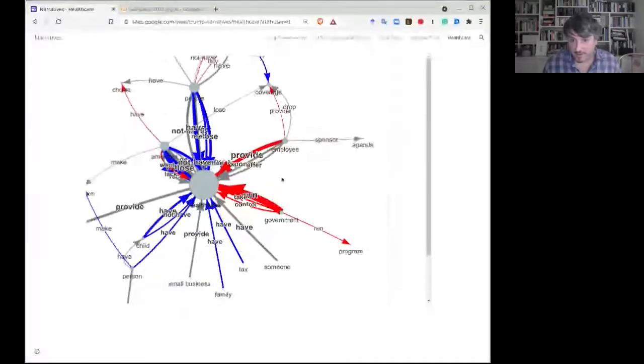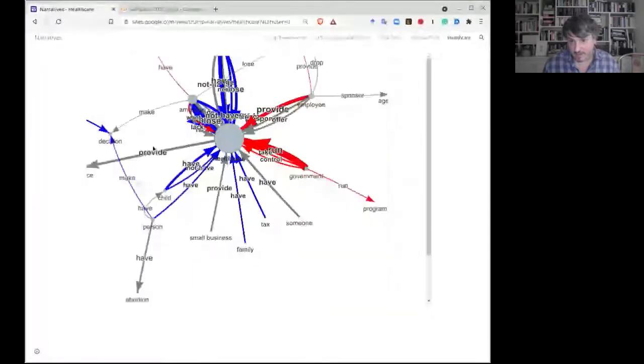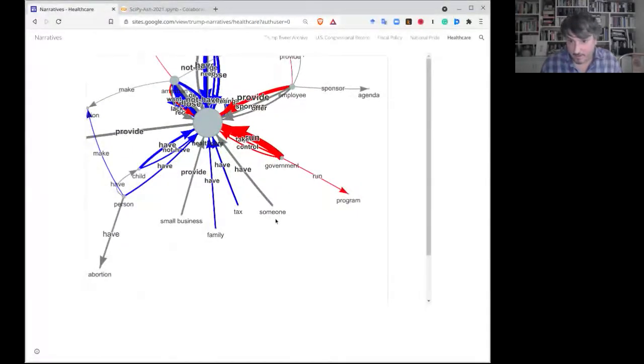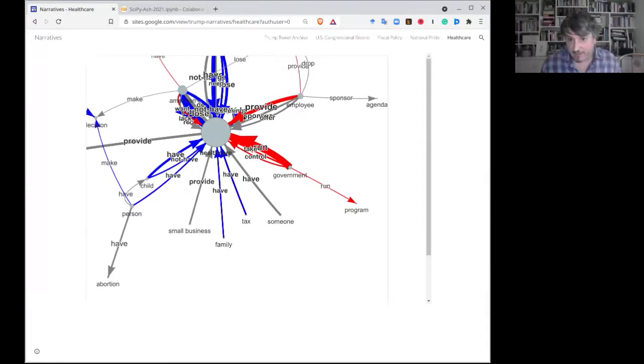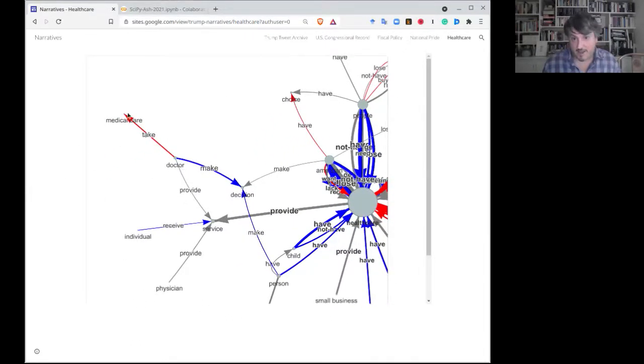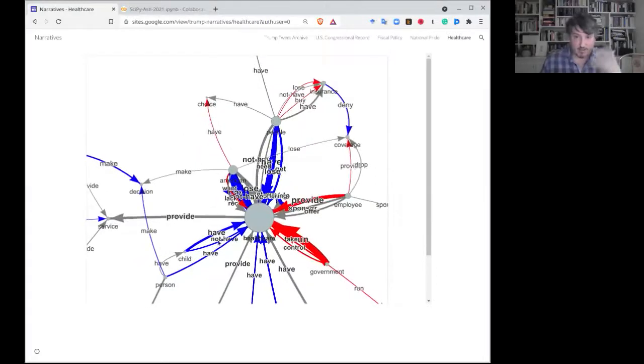So I'll put the link in the chat, but we use NetworkX and PyVis to make these awesome web apps. You can see, like, family have healthcare, employee provides healthcare. And then in red, you have the Republican narratives. In blue, you have the Democrat narratives. And so you can see, a doctor takes medical care, doctor makes decision, doctor provides service. You get these really amazing visualizations. We didn't have to make this, right? The Python tools provided this for us. It's really, really great.